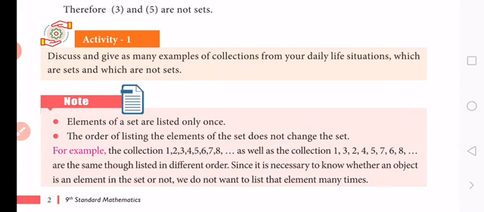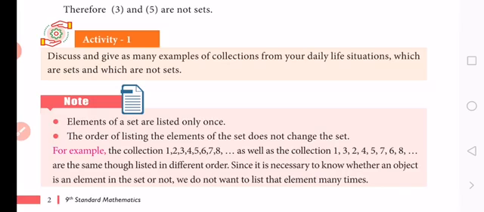So consider these three examples: good movies, tall students, tall people. These objects are not well defined, because one person likes a movie, but another person does not like that movie.